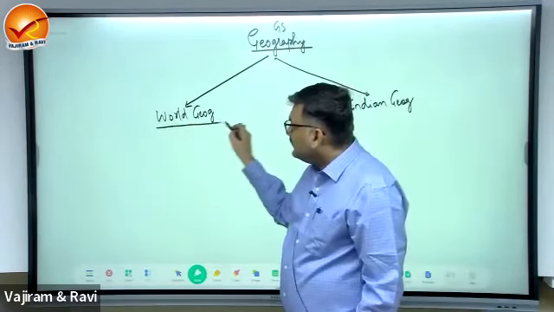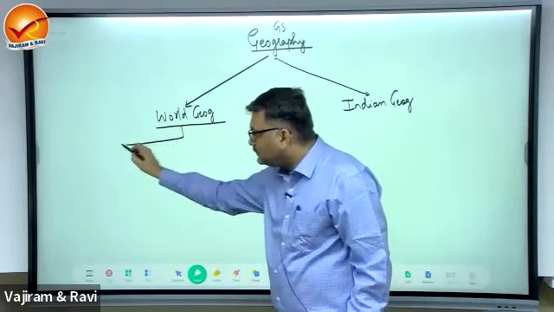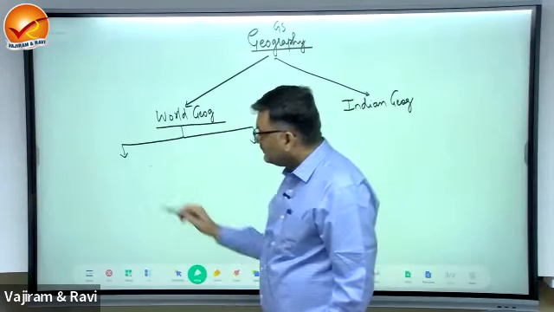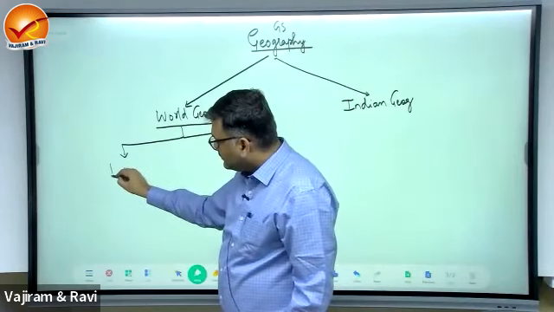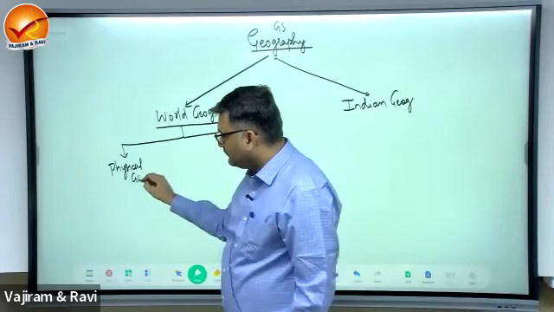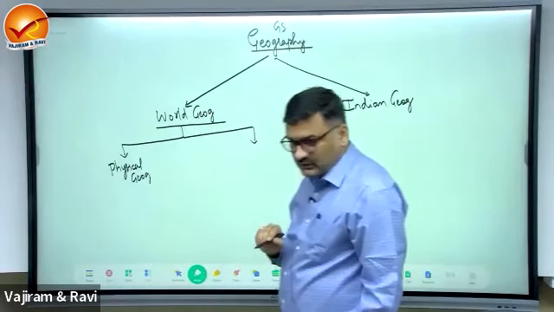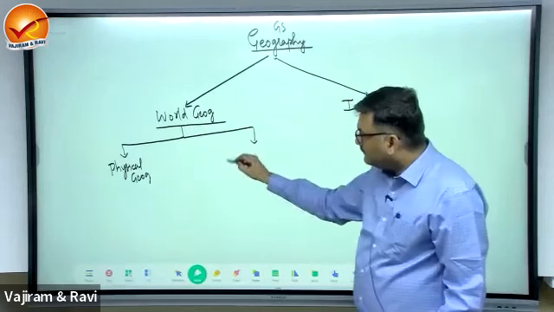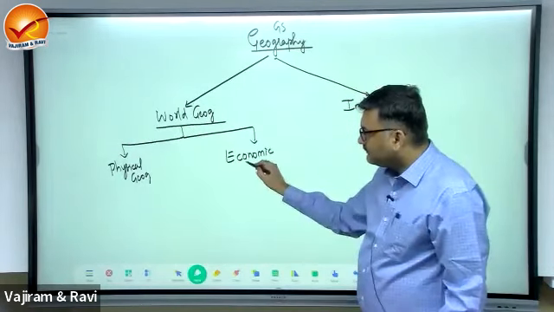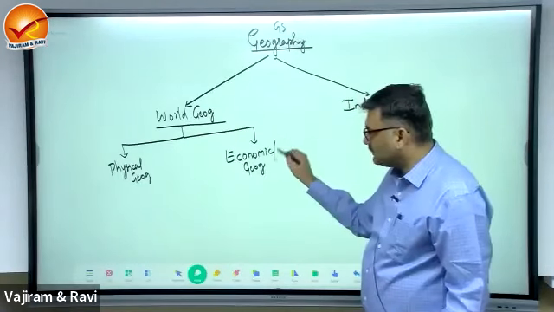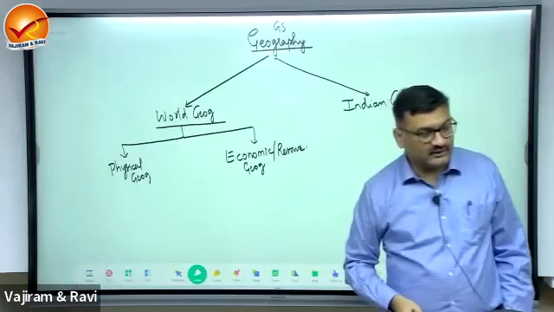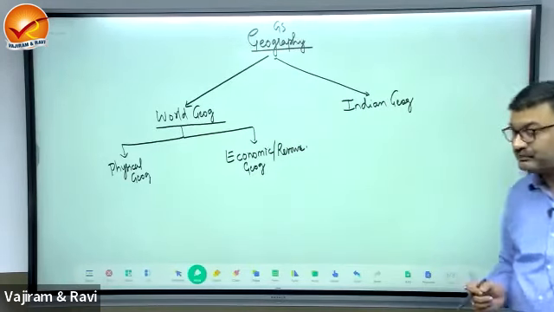Now, in world geography, there are two divisions. This is world physical geography, and world economic geography, or it is also known as resource geography, world resource geography.